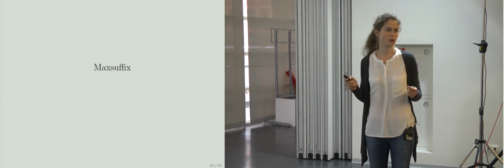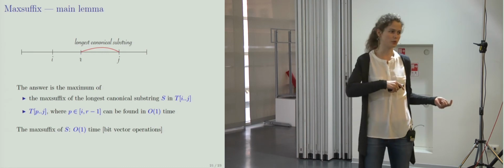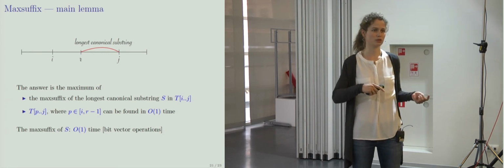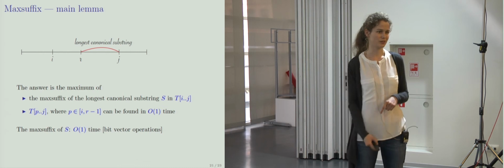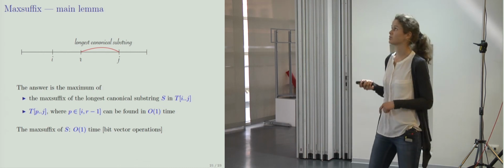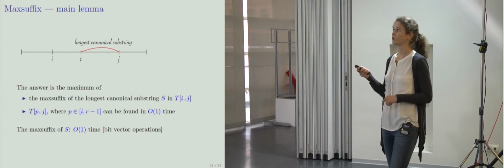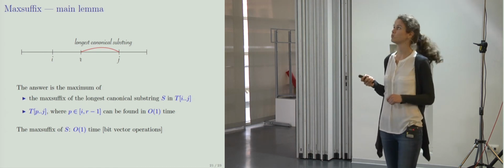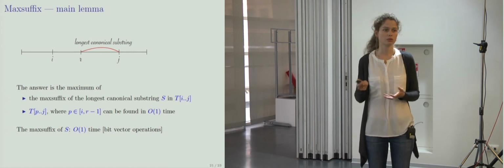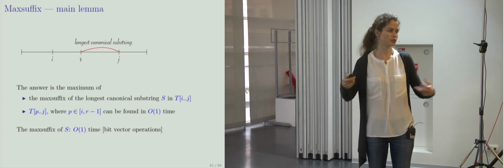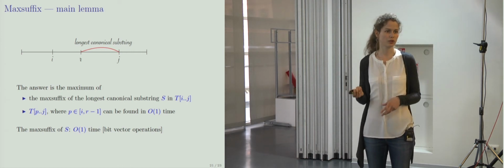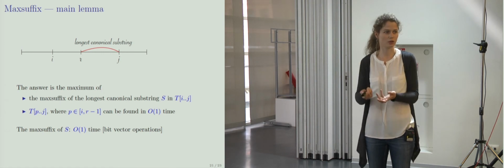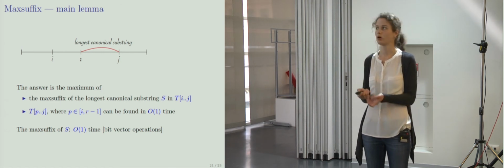So again, we combine canonical substrings, the same canonical substrings, and ideas from the previous year. So we take the longest canonical substring of our substring ij, the query substring, and we have two different situations. The maximal suffix can be either shorter than this longest canonical substring or longer.